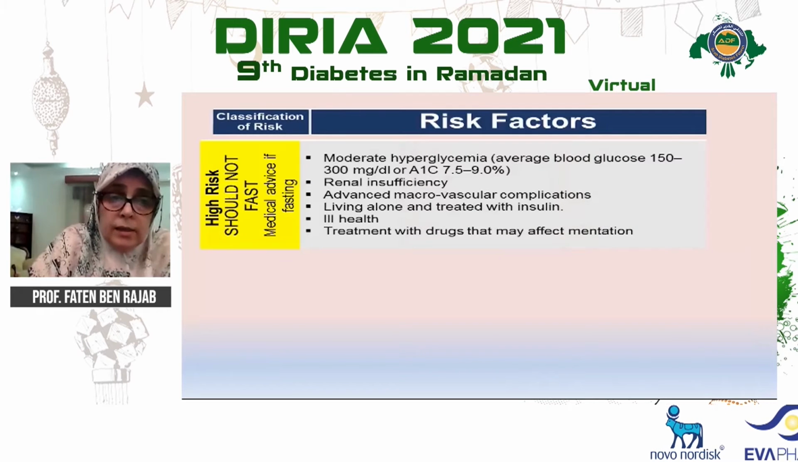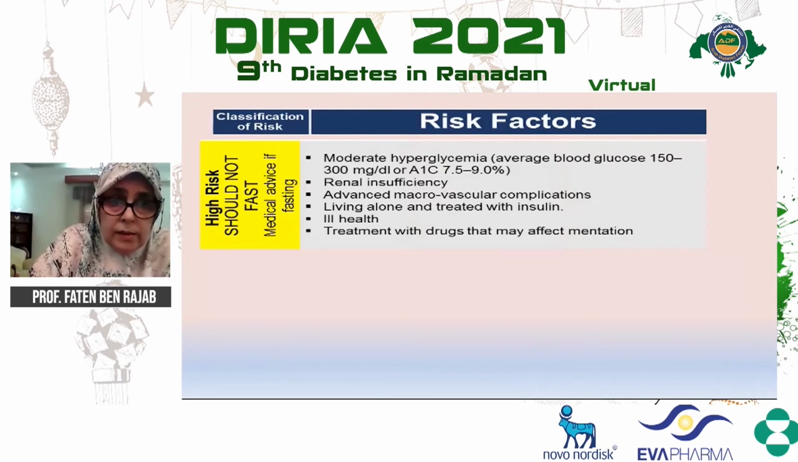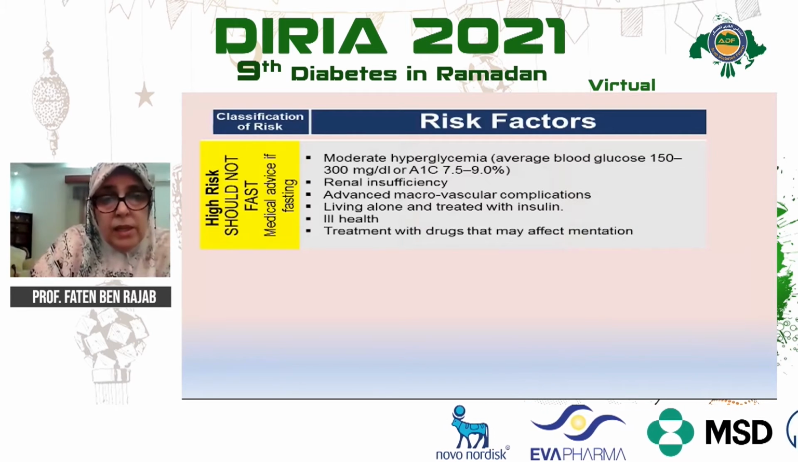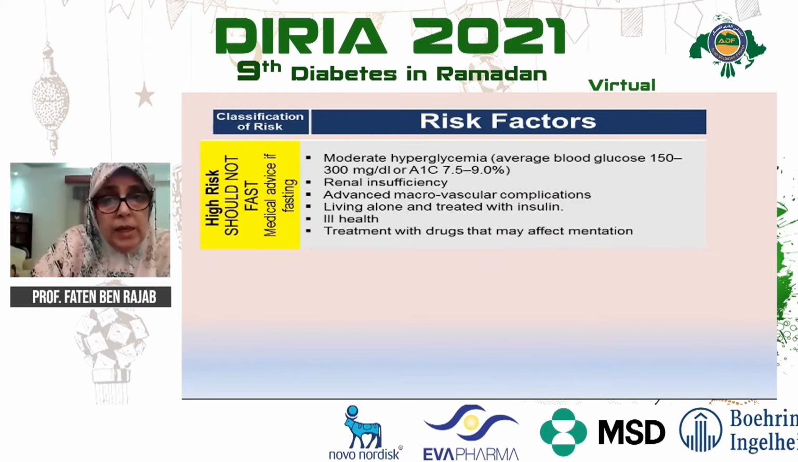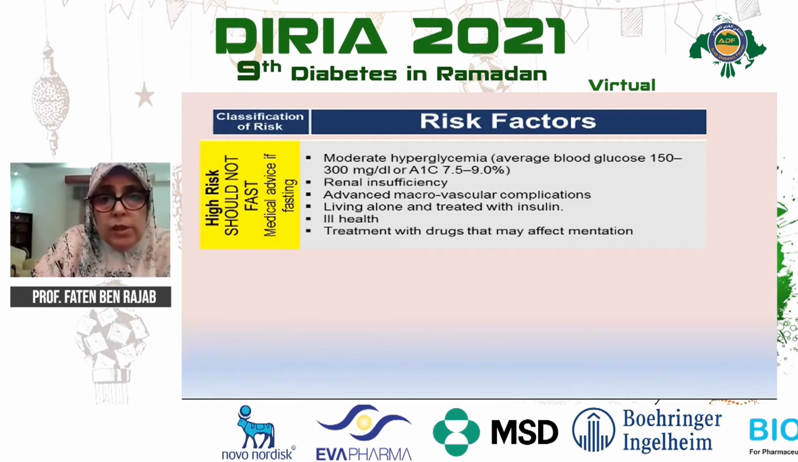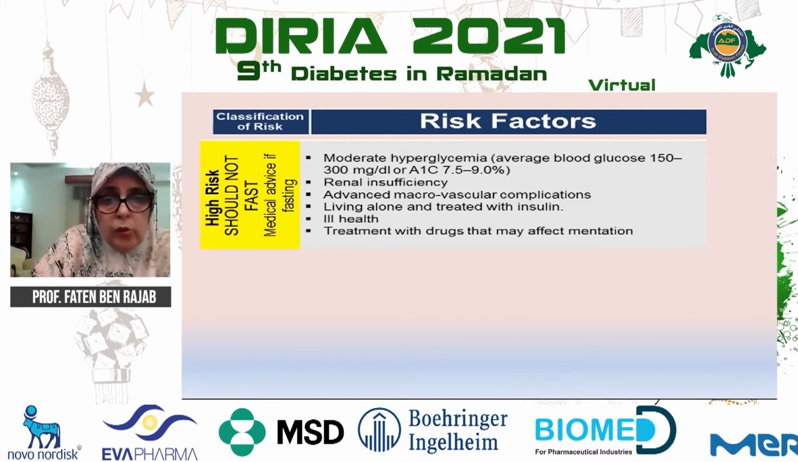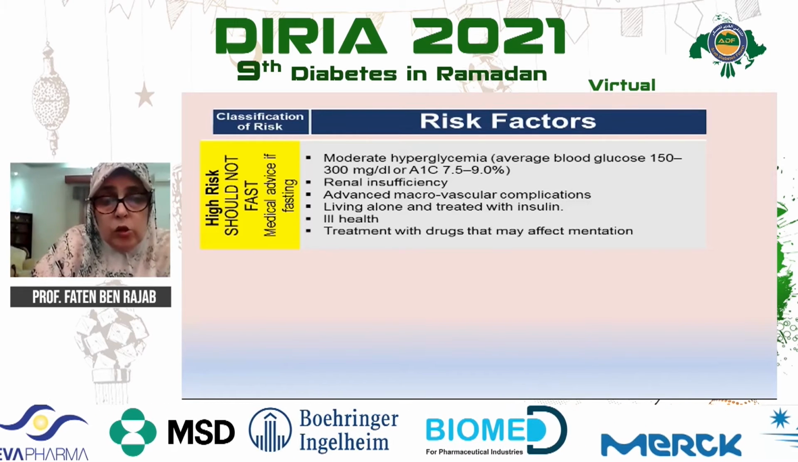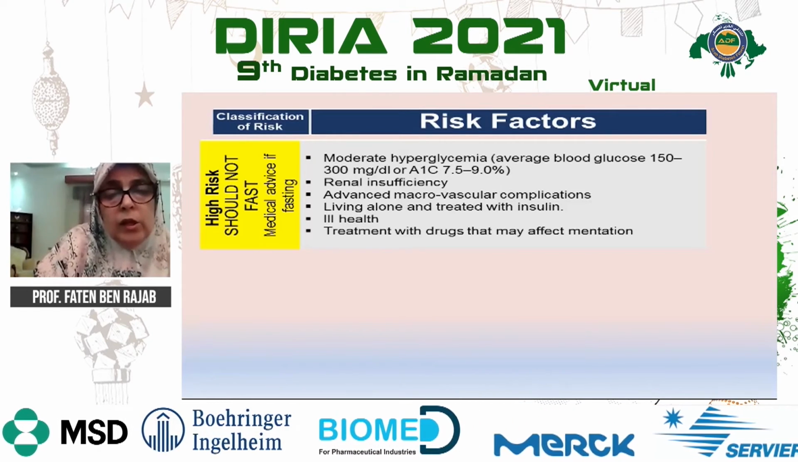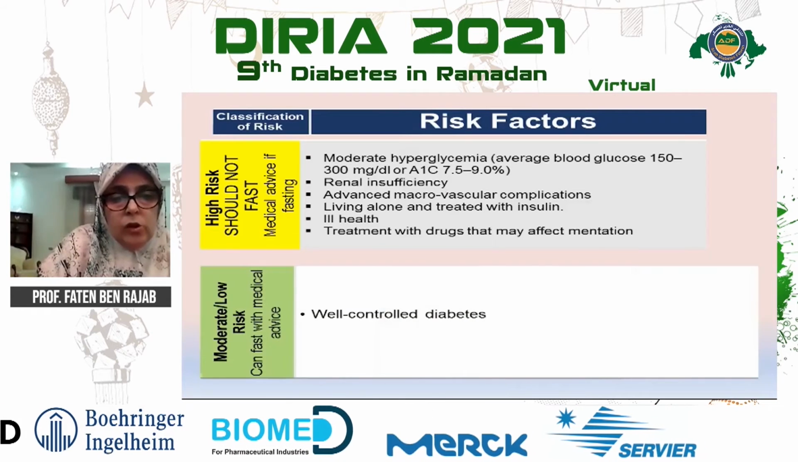We come to the high risk, those who should not fast. But if they fast, they need medical advice. Those include people with moderate hyperglycemia and hemoglobin A1C between 7.5 and 9, renal insufficiency, advanced macrovascular complications, those living alone and treated with insulin, ill health, and treatment with drugs that may affect mentation.